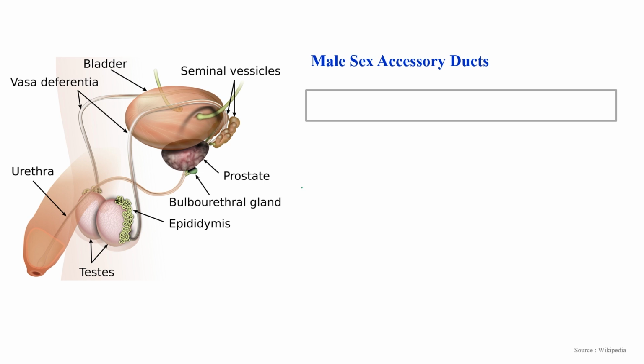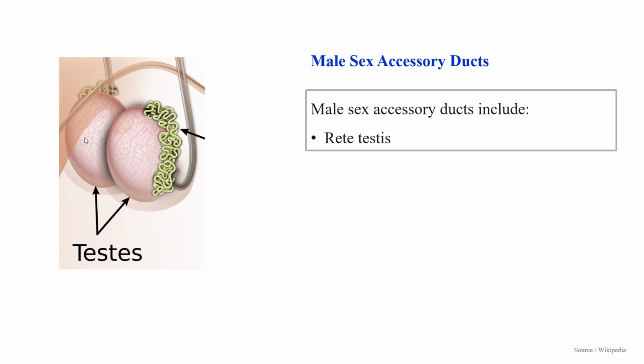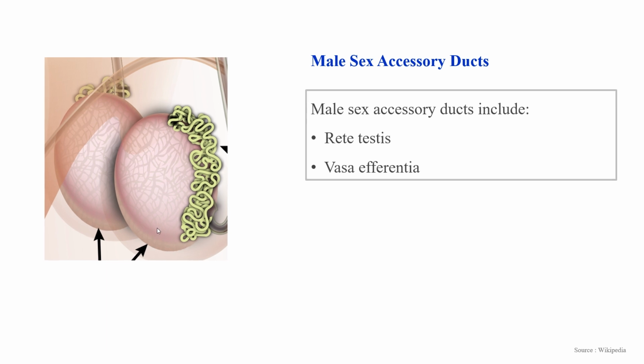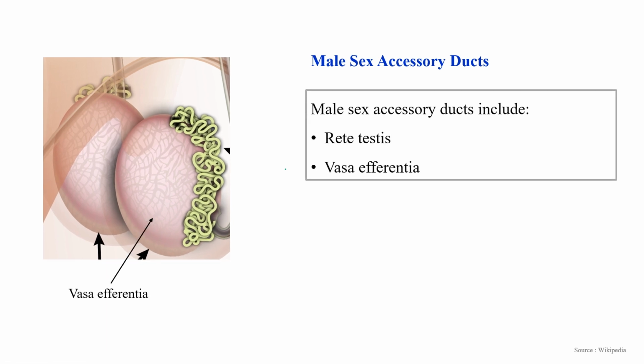Now, accessory ducts. We have discussed the testis, the cross section, and the seminiferous tubules. Now, the seminiferous tubules are connected with the duct that is the rete testis. In the last picture, I told you the location. Then this rete testis is further connected with the vasa efferentia.